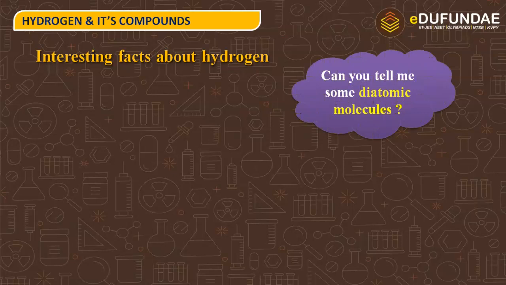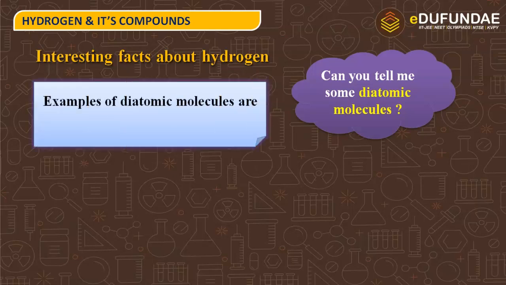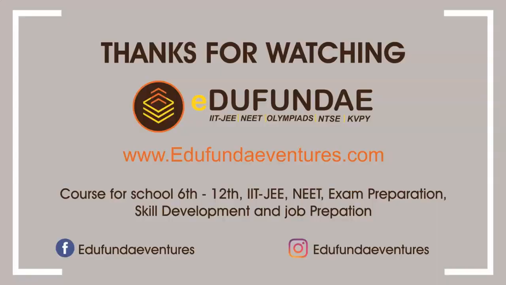Now, can you tell me some diatomic molecules? Some examples of diatomic molecules are oxygen, O2, chlorine, Cl2, bromine, Br2, nitrogen, N2. And just like these diatomic molecules, hydrogen also exists as a diatomic molecule, which is known as dihydrogen, H2. That's all for this topic.